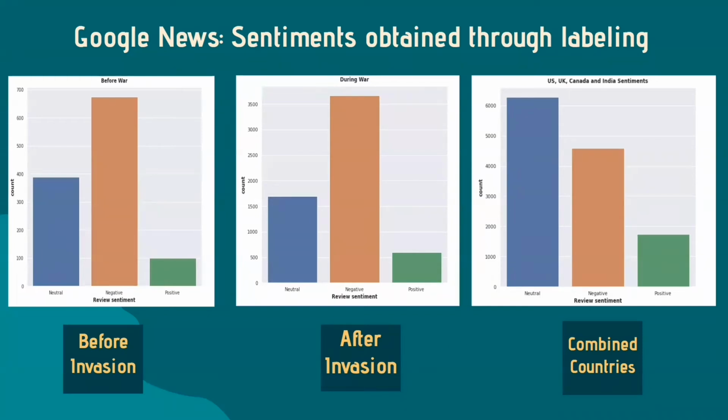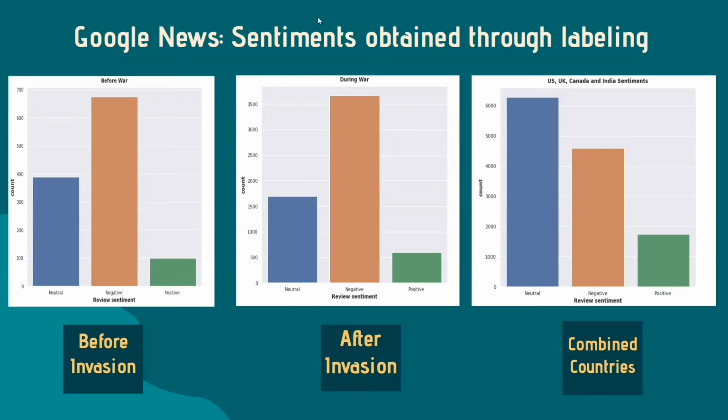For the news analysis, we have labeled before invasion data, after invasion data, and the data of the combined countries. In the case of before invasion data and after invasion data, we can observe similar results: the majority sentiment is negative, followed by neutral, then positive. For the combined countries dataset, as it contains countries which have different levels of relations with Russia and Ukraine, we have observed that the majority sentiment is neutral, contrary to that of Twitter.